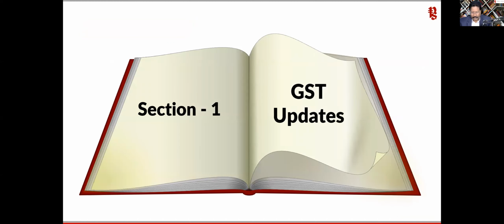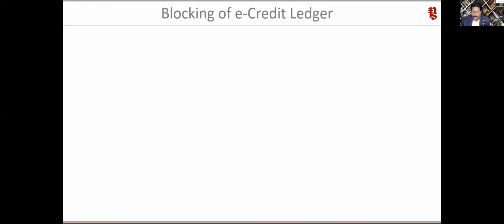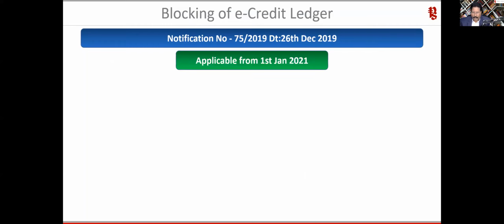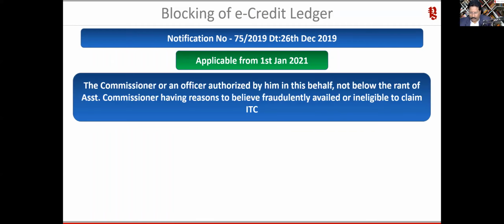So the first section today is basically the GST update, which I will quickly run through. I'm not going to take much time, since all of you are definitely aware of this. So blocking of e-credit ledger is applicable from 1st of January. So we are aware of that. So what are the conditions?